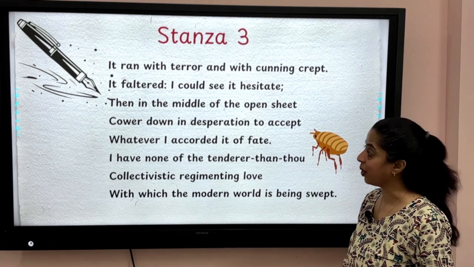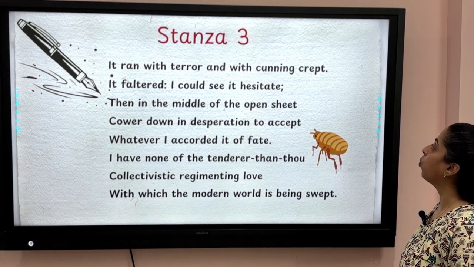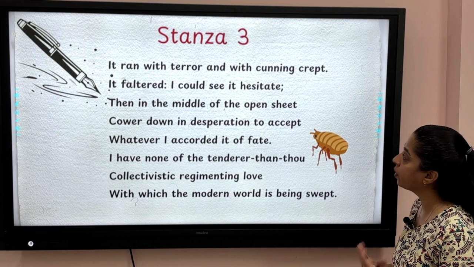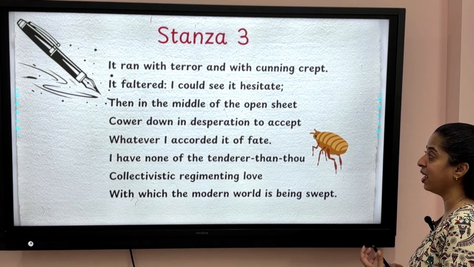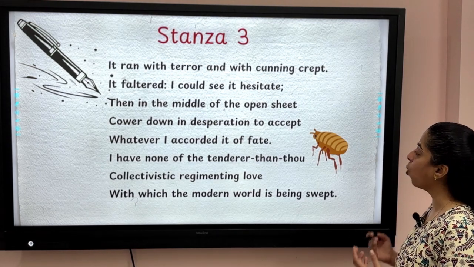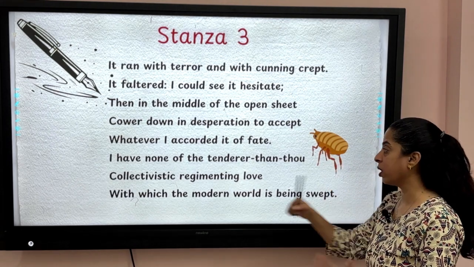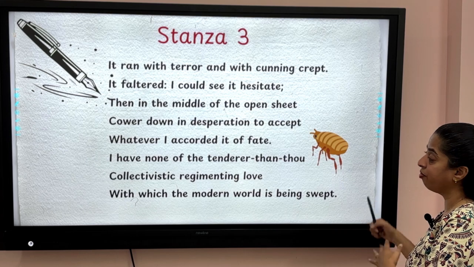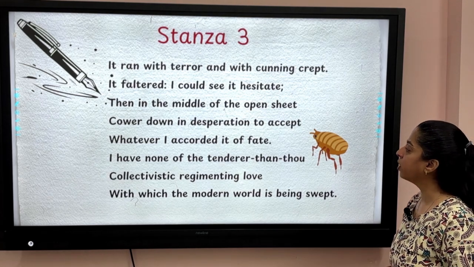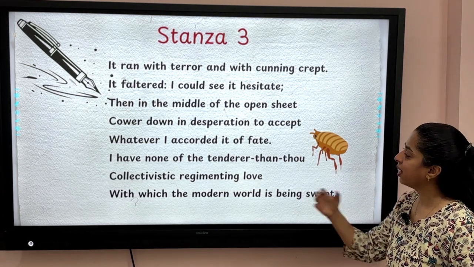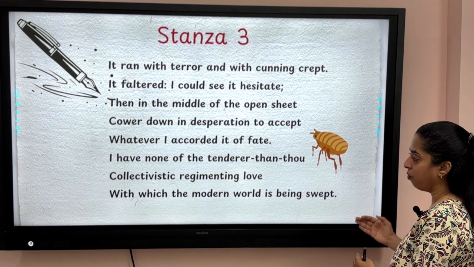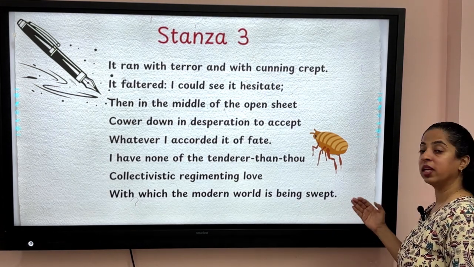So stanza 3. It ran with terror and with cunning crept. It faltered, I could see it hesitate. Then in the middle of the open sheet, cowered down in desperation to accept whatever I accorded it of fate. I have none of the tender than thou, collectivistics regimenting love with which the modern world is being swept.